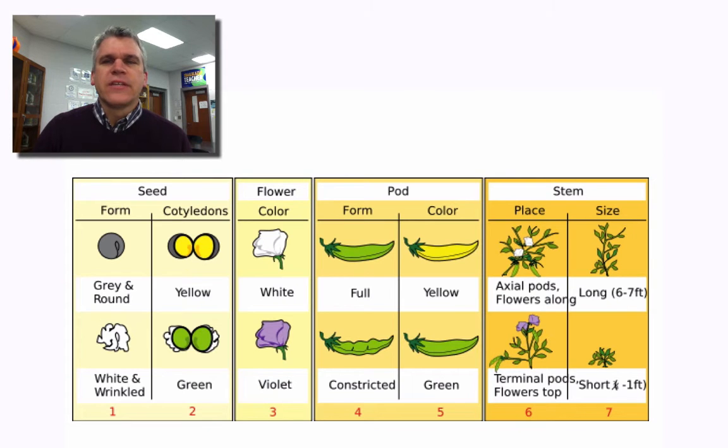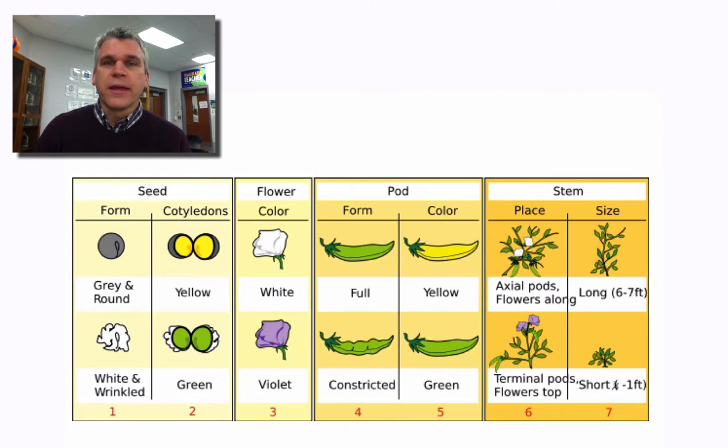Mendel looked at 7 different traits on the pea plants, and here we can see some of these. He looked at the color of the seeds, the shape of the seeds, the color of the flowers, the color of the pods, the shape of the pods, where the flowers grew, the height of these plants, all of which we now know have a genetic component to it.